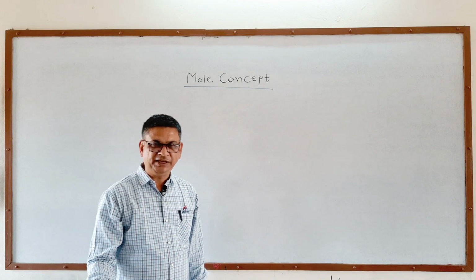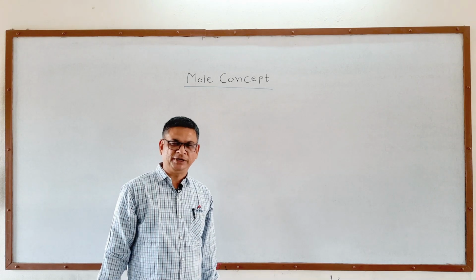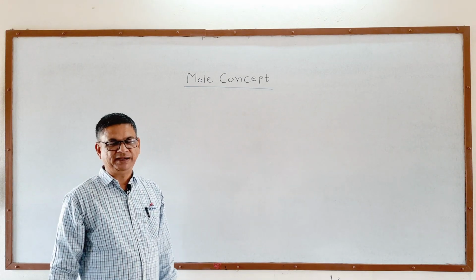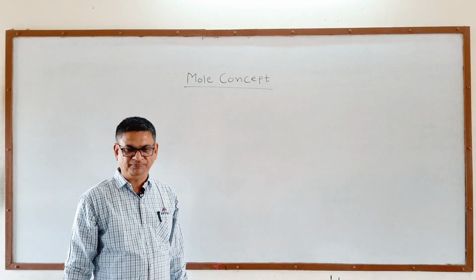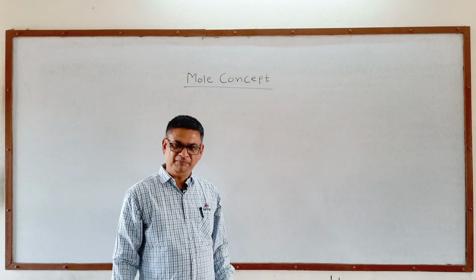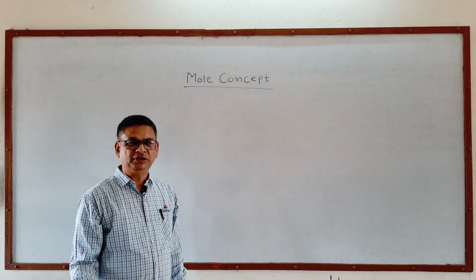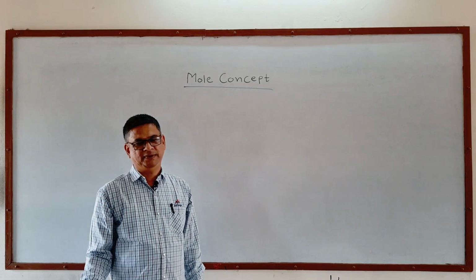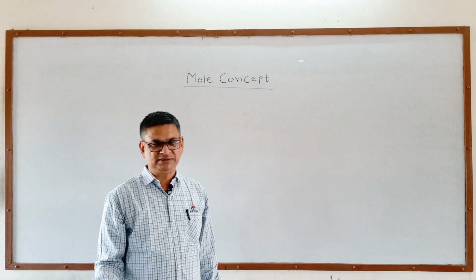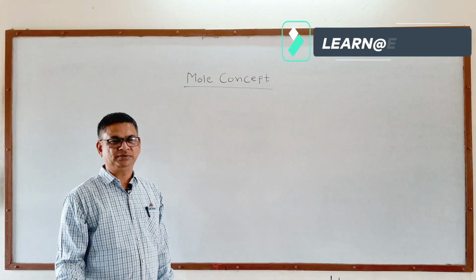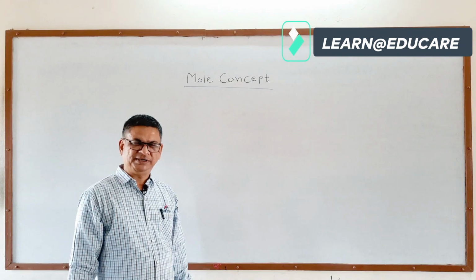There are various units to measure different quantities, for example, displacement and distance we measure in meter, temperature we measure in Celsius or Kelvin, current we measure in ampere. Likewise, in chemistry, it is important to know the unit for amount of substance. In the SI units of physical quantities, amount of substance is measured in the unit called mole or 1 mole. So, mole is just like other units.